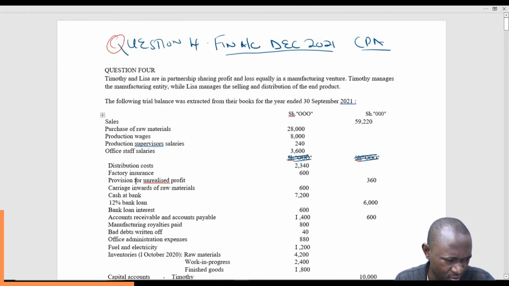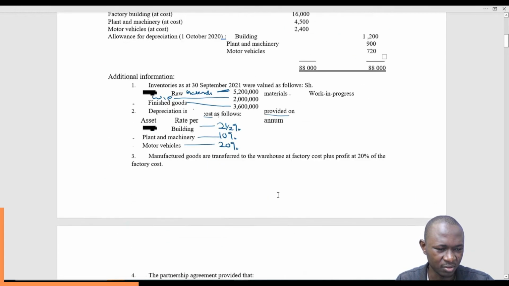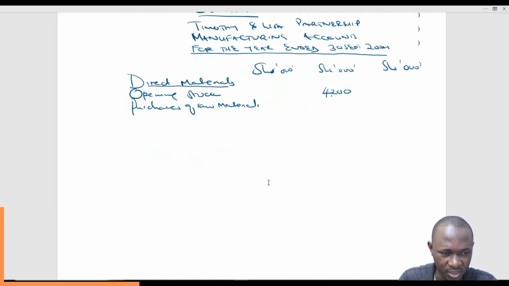I saw there we had this one, carriage inwards of raw materials. You can see it here. So it is purchase of raw materials plus carriage inwards of raw materials. Carriage inwards is 600. Since we have 2 items, we will use the innermost column.